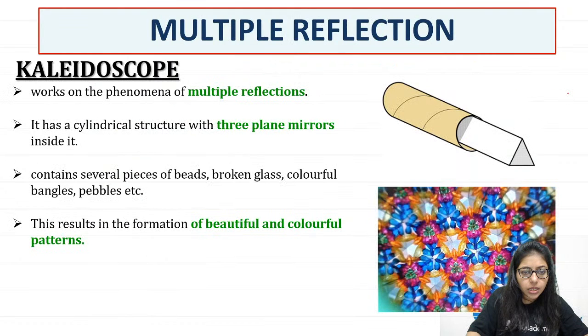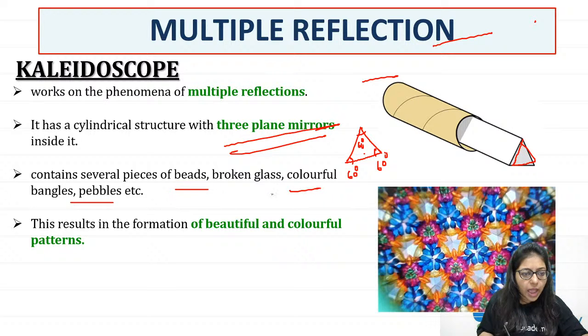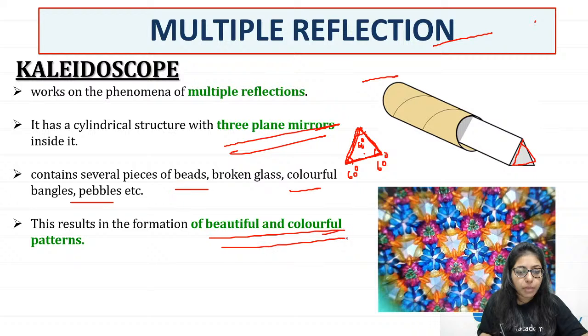Okay, Lakshay. Now what happens in a kaleidoscope? You have to place 3 mirrors. You are placing these 3 mirrors at an angle of 60 degrees to one another. Alright, can you see that? And in between you can put any broken beads, colorful bangles, pebbles, and then look around. Because of these 3 mirrors, multiple images will be formed, and because of those multiple images you will see beautiful patterns. Alright, Lakshay.